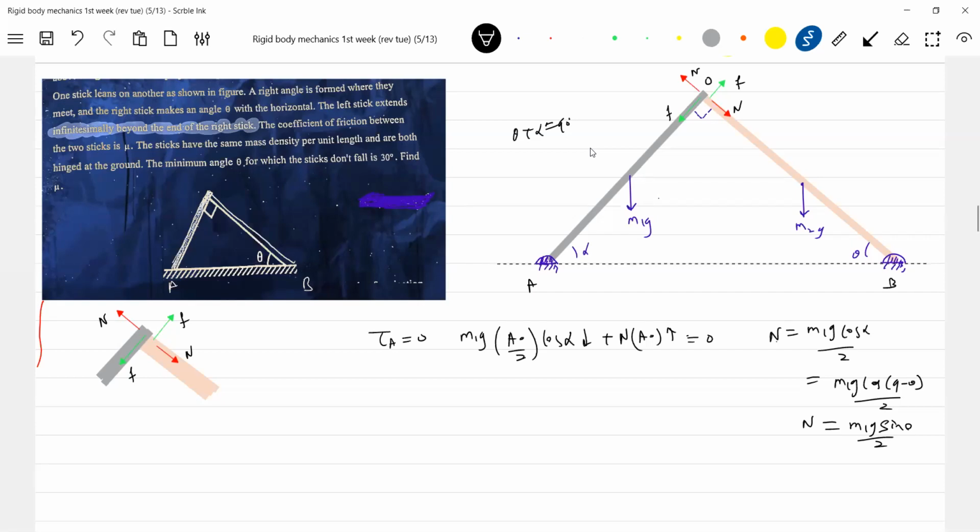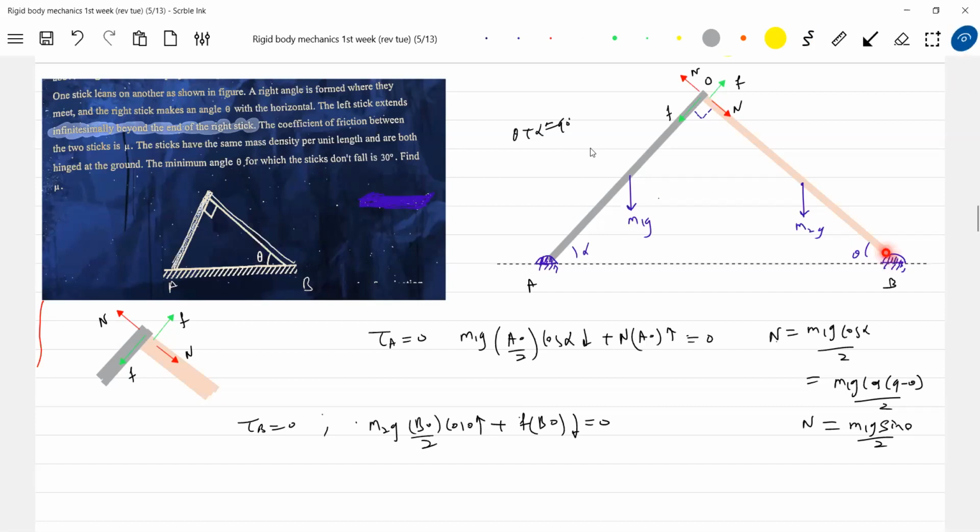Now similarly, net torque about point B should be 0. M2G BO by 2 cos theta anticlockwise plus F into BO will be clockwise, all set equal to 0.